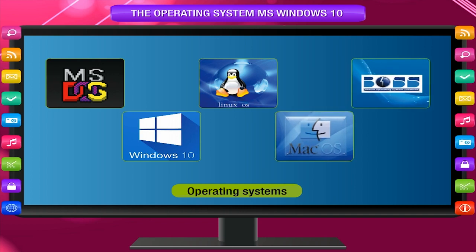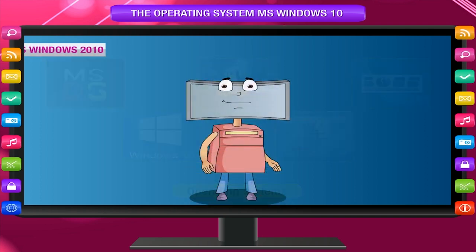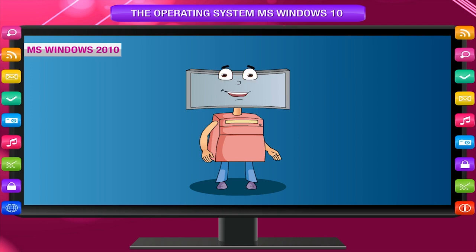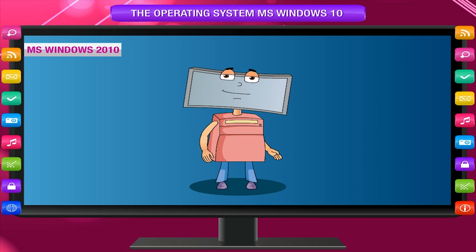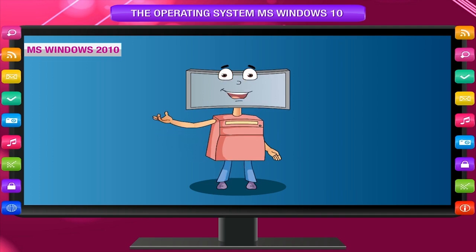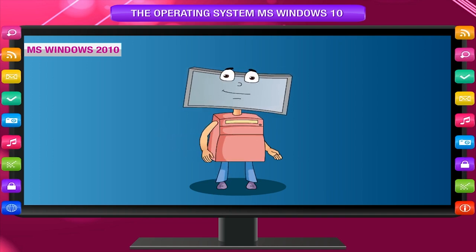Bharat Operating System Solutions, or BOSS, is the latest free-to-use operating system made in India. However, Windows is the most popular operating system. MS Windows 10. In 1994, Microsoft first introduced an operating environment named Windows in response to the growing interest in graphical user interfaces or GUIs.